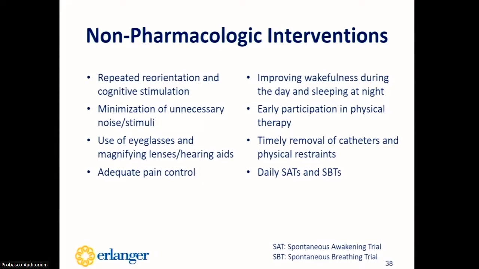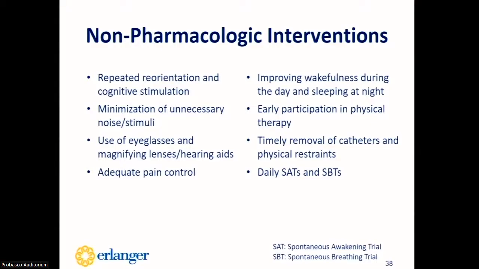So here are some examples of the non-pharmacologic interventions that nurses and other people in the ICU complete on a daily basis. They are going to be providing constant reorientation and cognitive stimulation to their patients, providing adequate pain control, optimizing their hearing and vision, encouraging early participation in physical therapy, and improving wakefulness during the day while optimizing their sleep cycle at night.